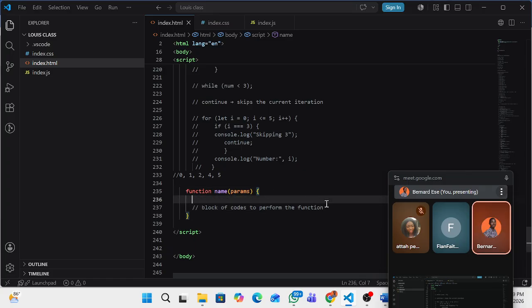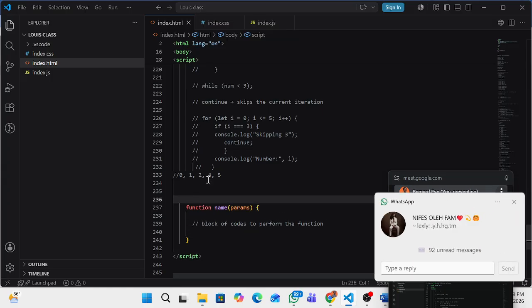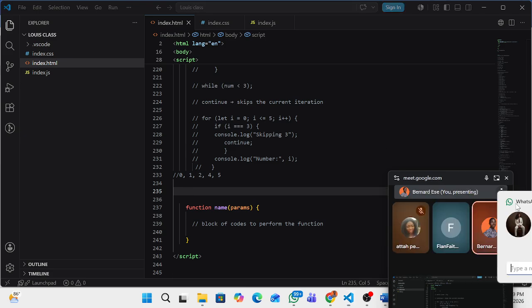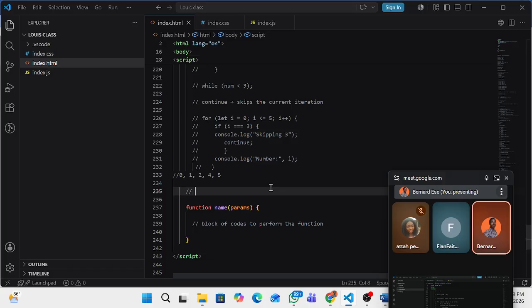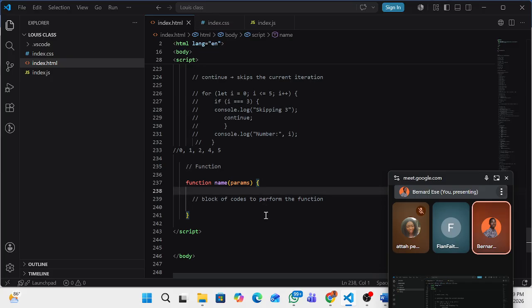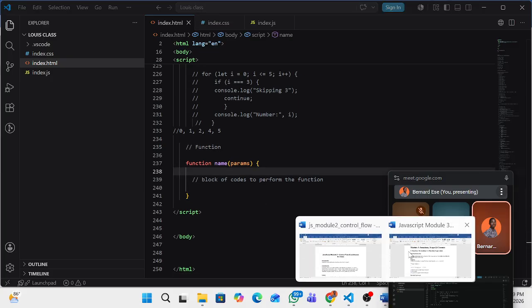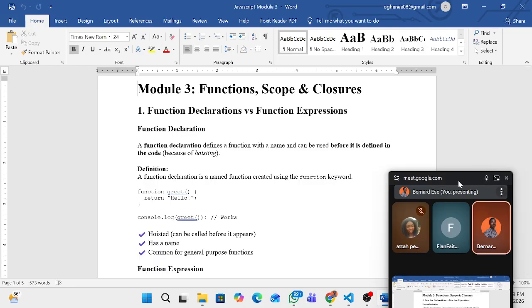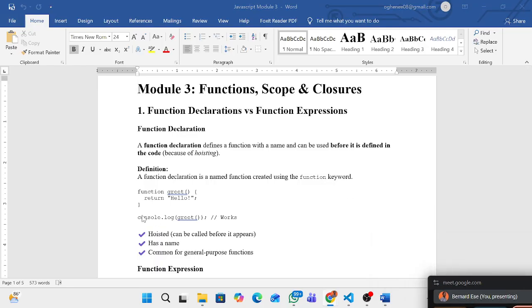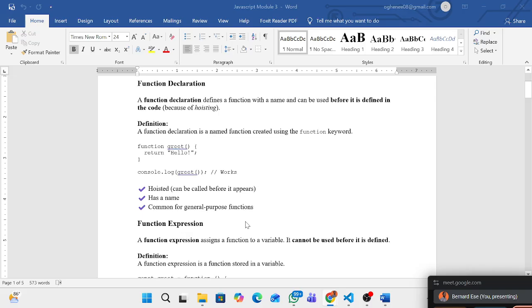You get? So a function declaration is a named function. I've shown you how to write your function, right?